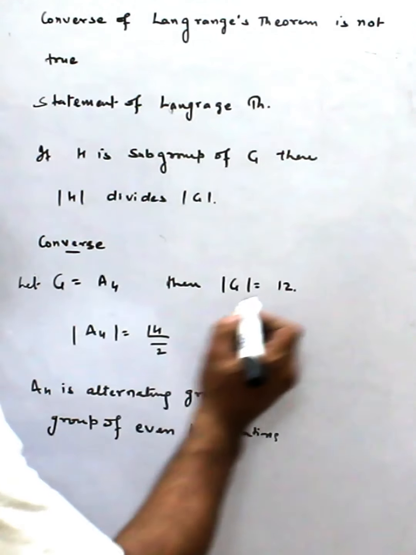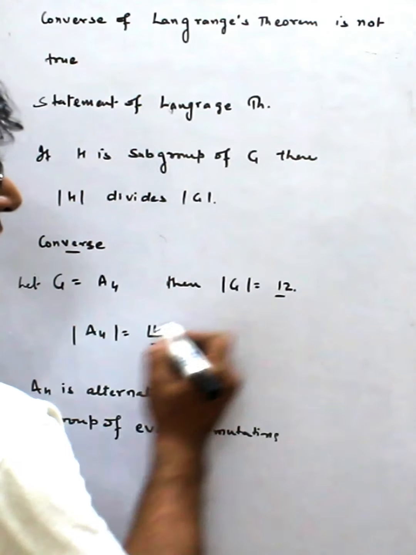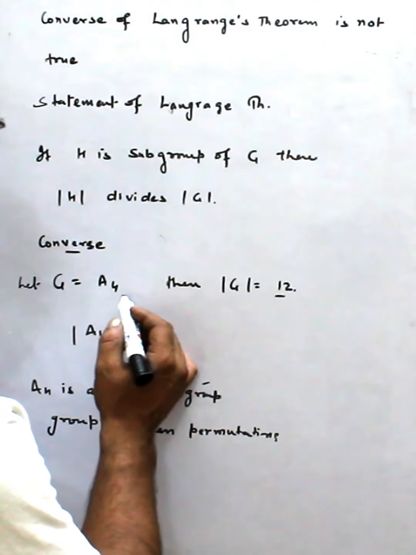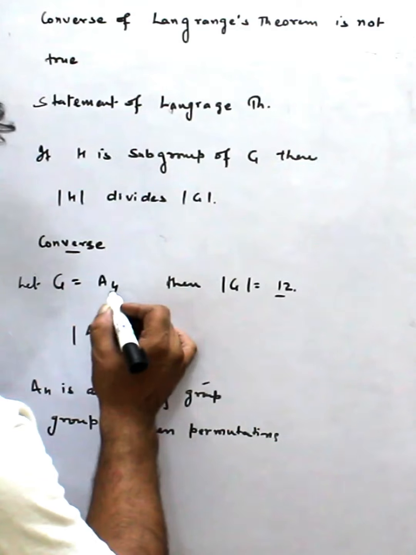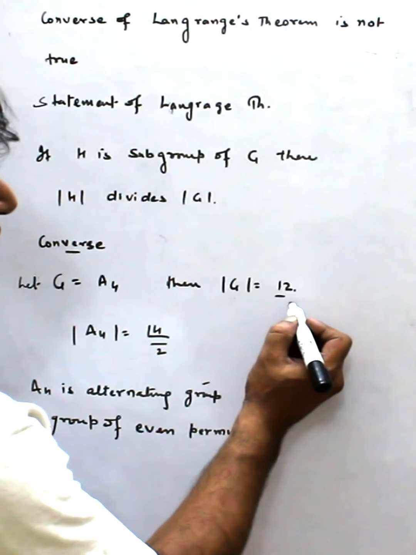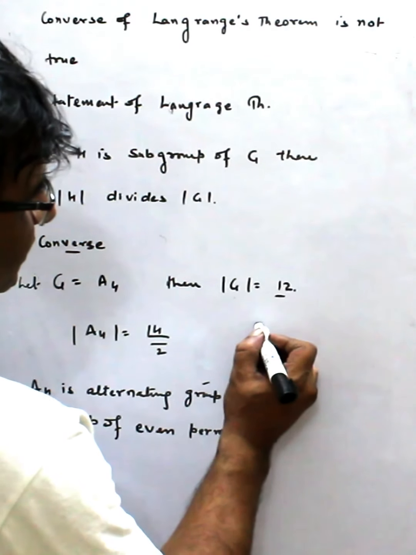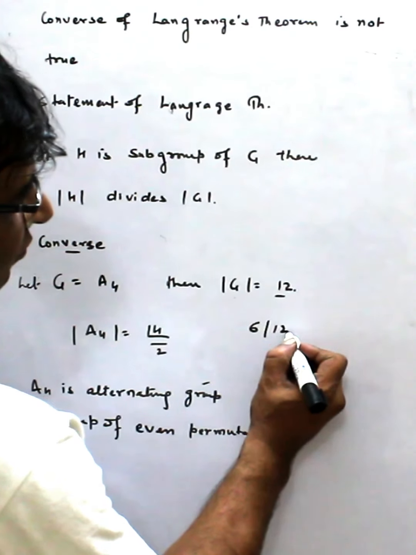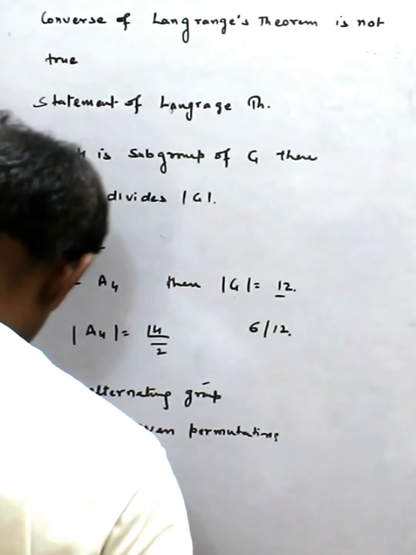Now G is A4 and the order of G is 12, and we see 6 divides 12. 6 divides 12.